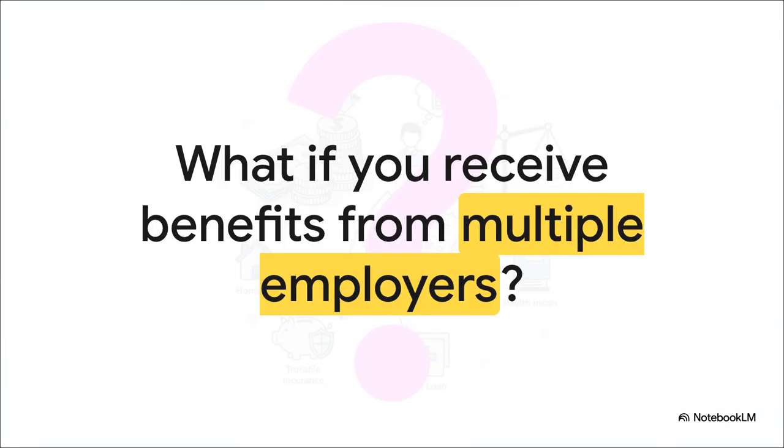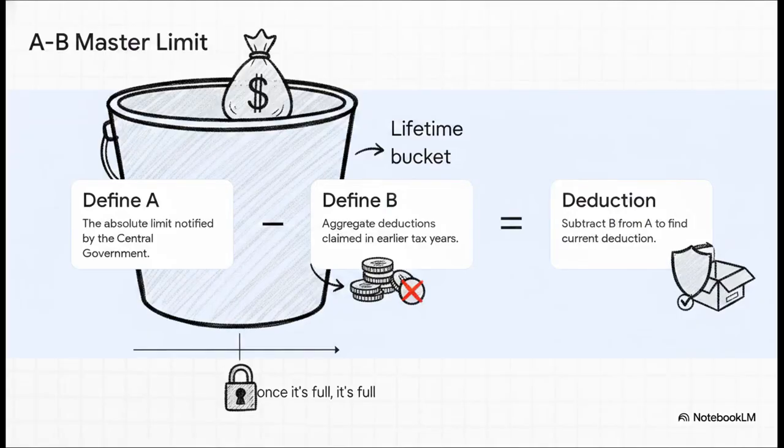Which brings us to a highly practical, real-world scenario. Let's say your client is a serial job hopper. What happens if they receive gratuity or leave encashment from multiple employers, either in the same year or across different tax years? Can they just keep claiming that maximum notified limit every single time they switch jobs? Well, no. This brilliantly illustrates how the government stops endless exploitation of those statutory limits.